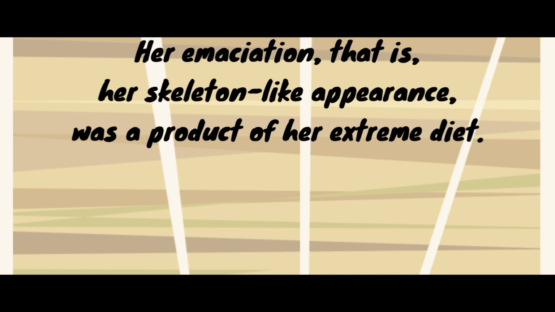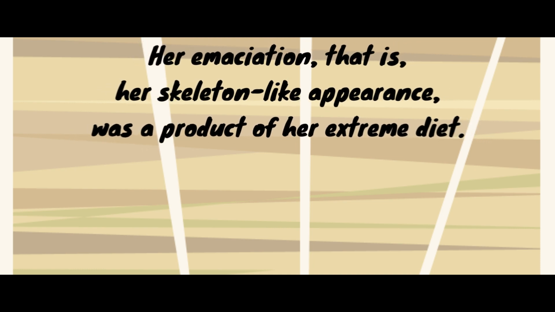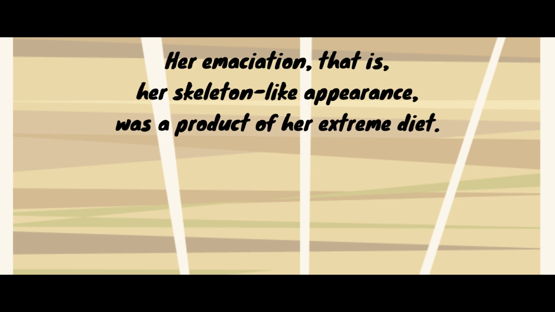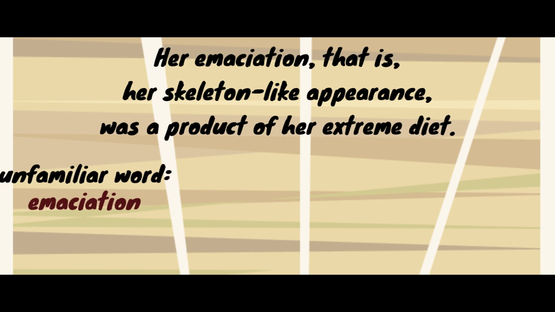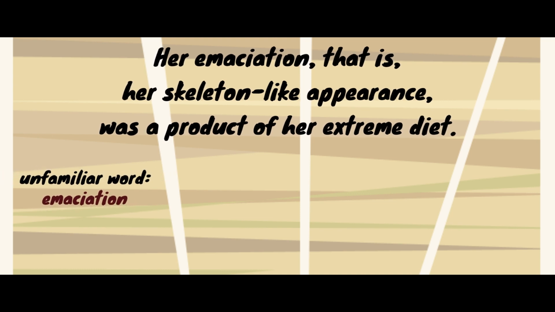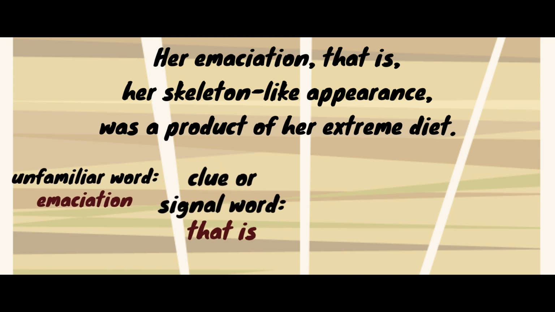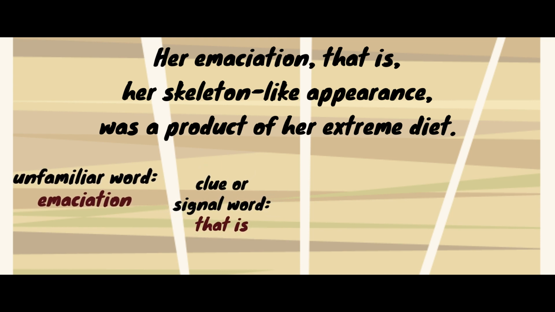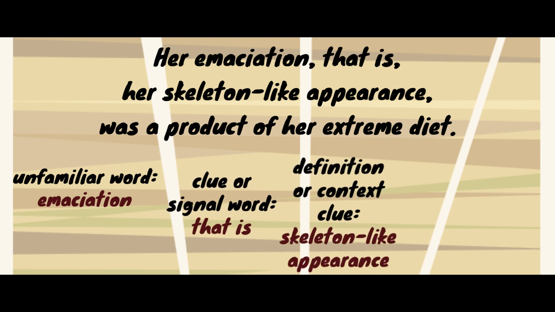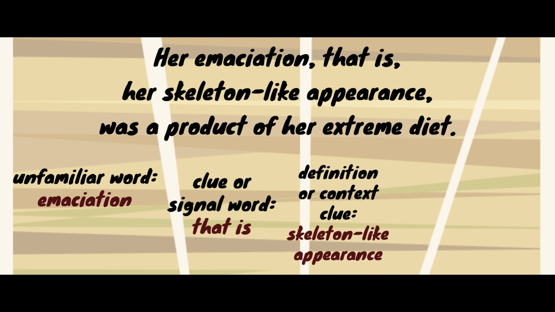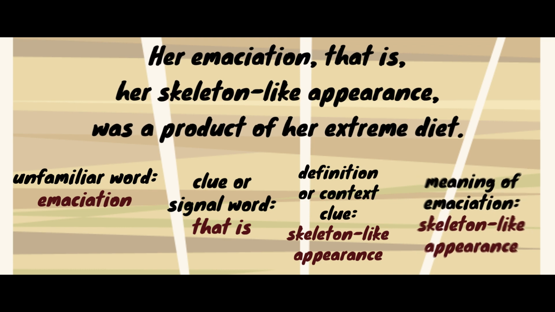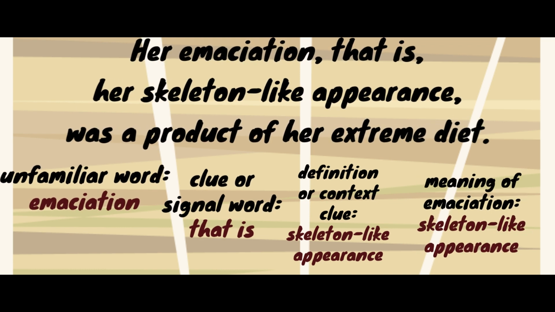Example, her emaciation, that is, her skeleton-like appearance was a product of her extreme diet. Okay, look for clues or signal words. What is the unfamiliar word? Correct, it is emaciation. Now, what is the clue or the signal word? We have here, that is. Now, what is the definition or the context clue? It is the skeleton-like appearance. Since we have here the definition already of the unfamiliar word, then what is the meaning of the unfamiliar word emaciation? It is the skeleton-like appearance.